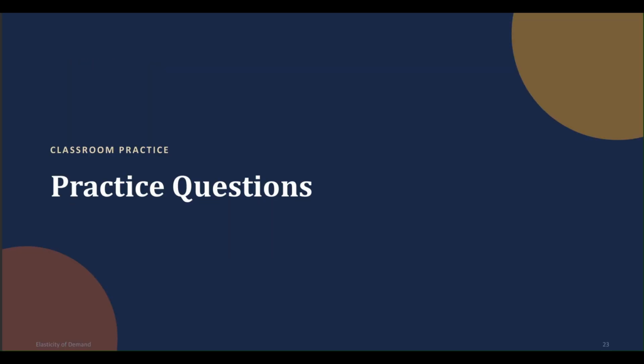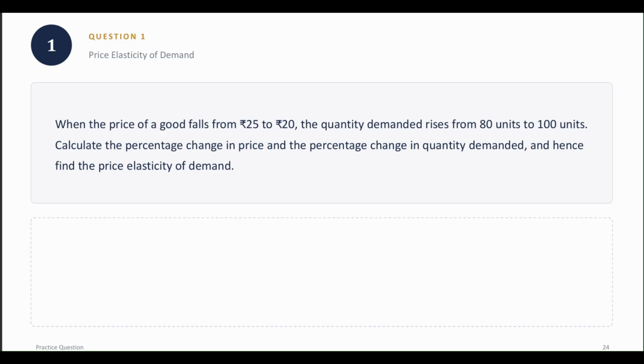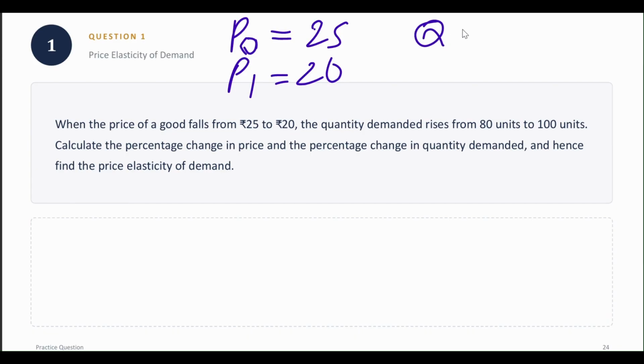Now let us solve certain questions. These are certain numericals on elasticity of demand. Alright, let us see question 1. When the price of a good falls from rupees 25 to rupees 20, you can also start noting things down. If I consider P0 to be the old price, it was 25 and now it has fallen to 20. The quantity demanded rises from 80 units to 100 units. So Q0 was initially 80 and now Q1 is 100.